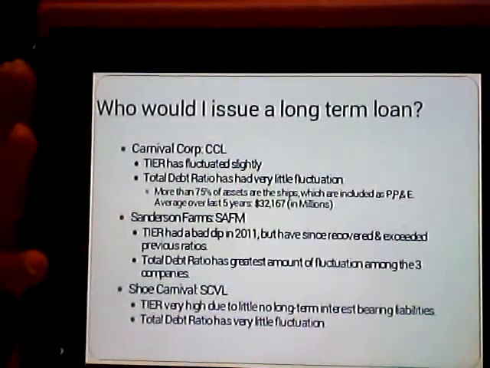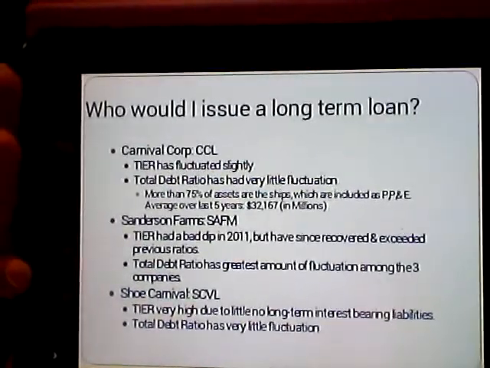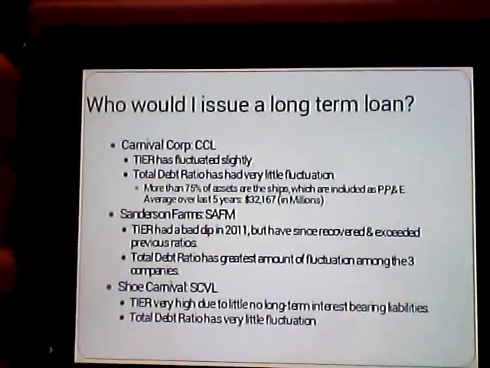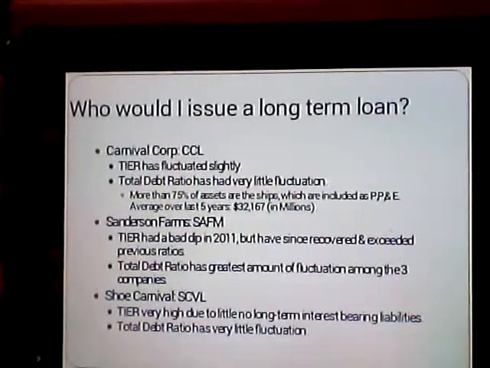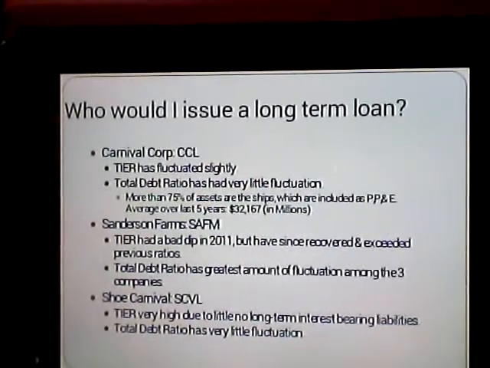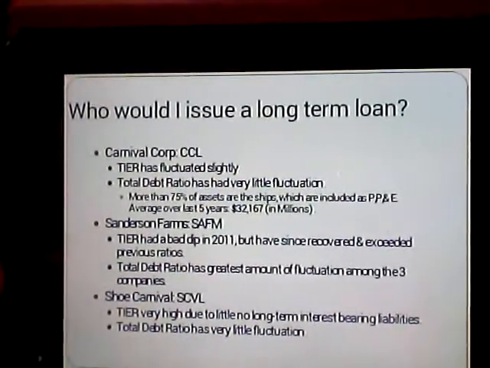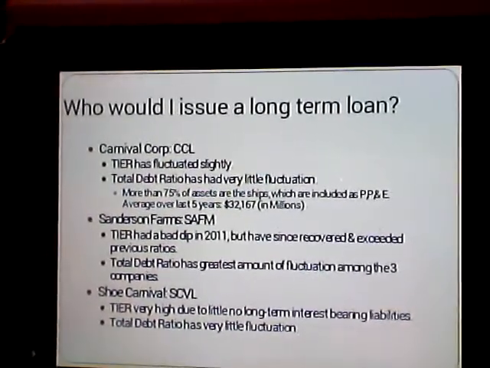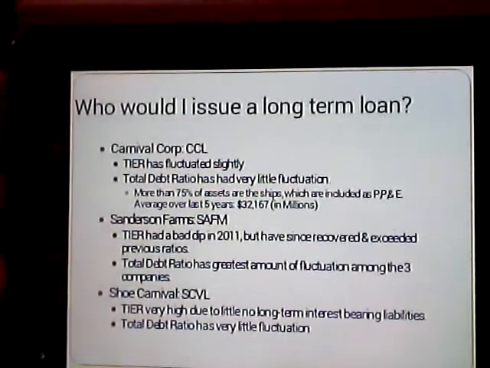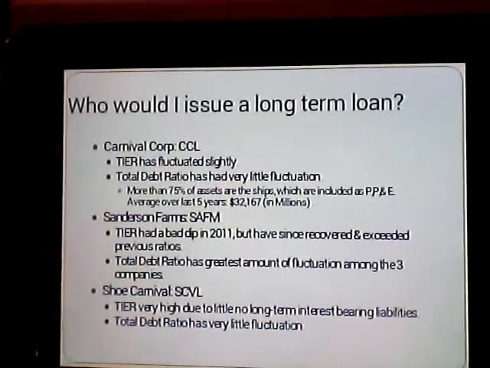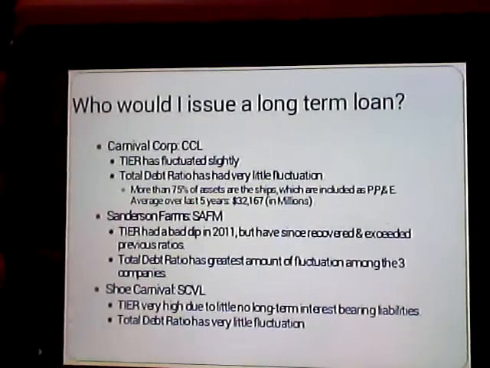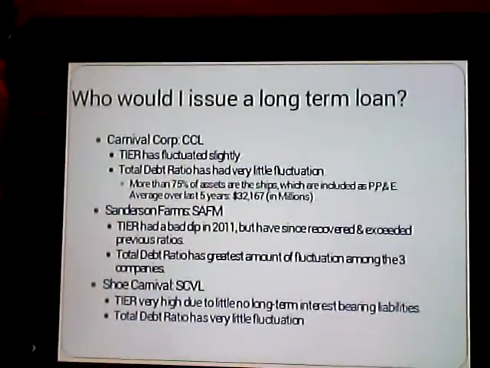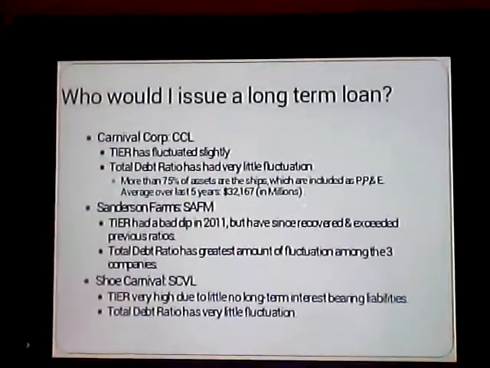Their total debt ratio has also had a little fluctuation. One thing that I wanted to point out though about Carnival Cruise Corp is that more than 75% of their total assets are the actual ships themselves, which I researched on their company report a little bit, and they include their ships as part of PP&E, which is property, plant, and equipment. And over an average of the last 5 years, they've had over $32,167 million just in PP&E. So that's a really large part of their assets tied up.